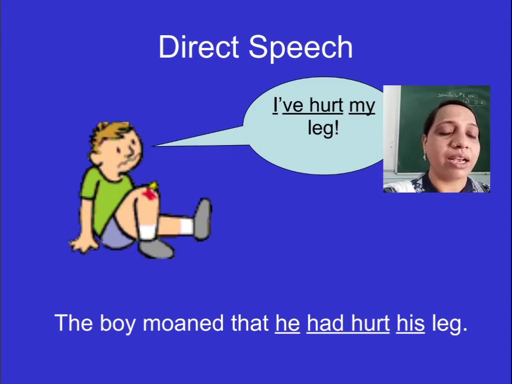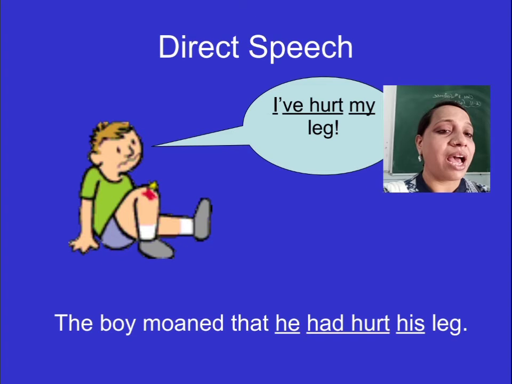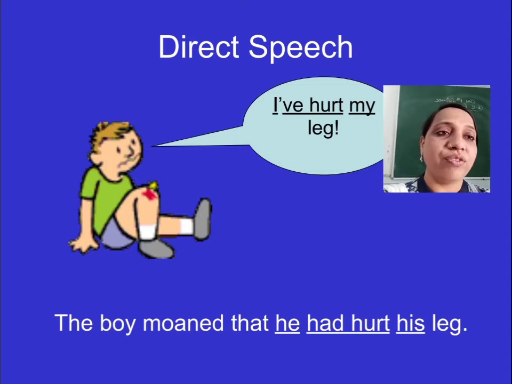I have hurt my leg. How will you convert it into indirect speech? The boy moaned that he had hurt his leg. Look, there is no comma or inverted comma. There is the use of that, and after the reporting verb, the conjunction that should come.